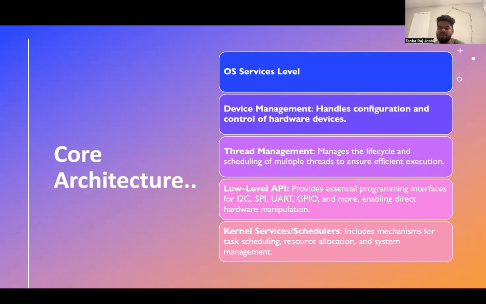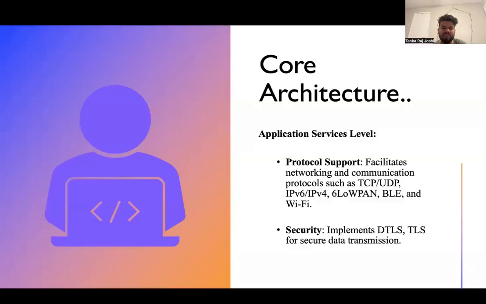The OS service level is mainly device management. It handles device management, configuration, and control of hardware devices; different types of peripheral devices are connected to this. And thread management manages the life cycle and the schedule of multiple threads to ensure efficient execution. Low level APIs like I2C, SPI, UART, GPIO, and more allow direct hardware manipulation. These are the device drivers. These handle multiple device drivers like GPU and connectivity. Kernel service scheduling includes the mechanism for task scheduling, resource allocation, and system management. This is also done inside the OS service level.